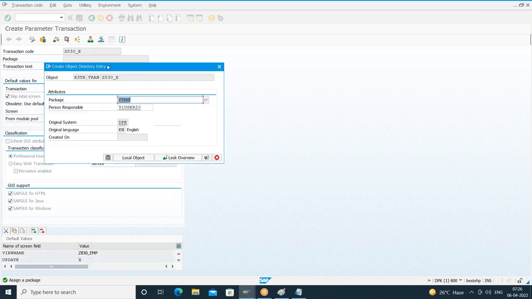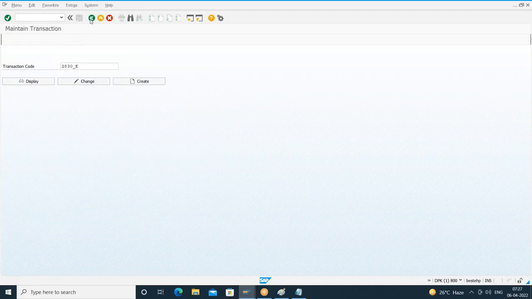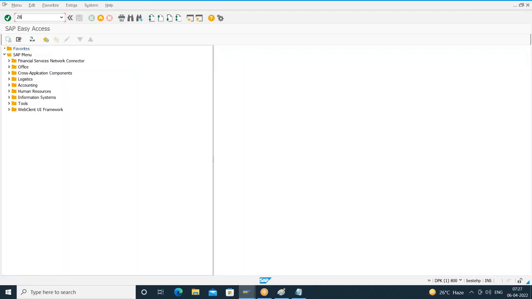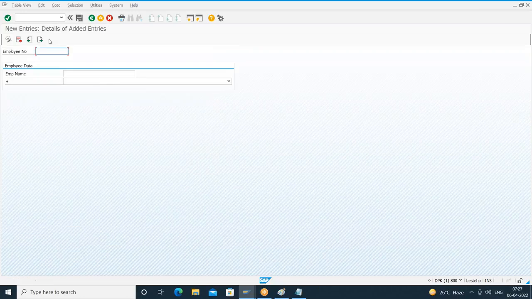The T code is getting saved. What is the name of the T code? Z830 underscore E. Now I can go to SM30, or I can directly run the T code Z830 underscore E. In the command field, I'll give Z830 underscore E. Yes, I got this. Employee number, employee name, and the new entries.